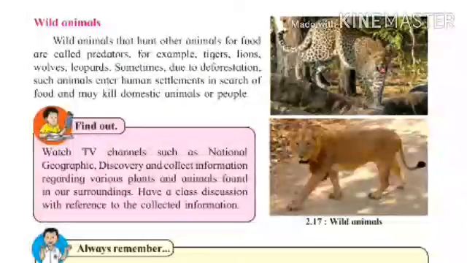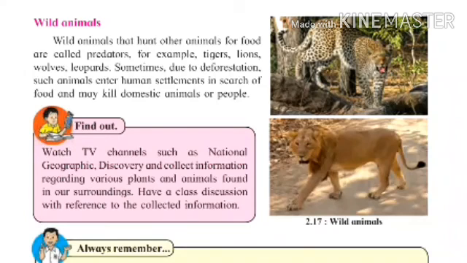Here we conclude lesson number 2, the living world. In that lesson we have studied the different characteristics of living things, and along with that the useful plants and useful animals. Along with useful, we have studied about harmful plants and harmful animals also. So here we conclude lesson number 2.